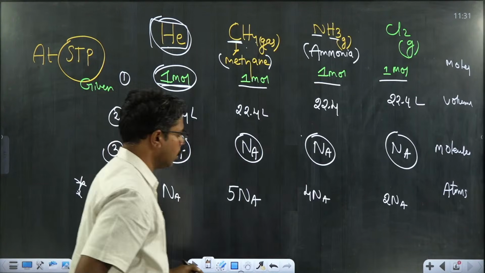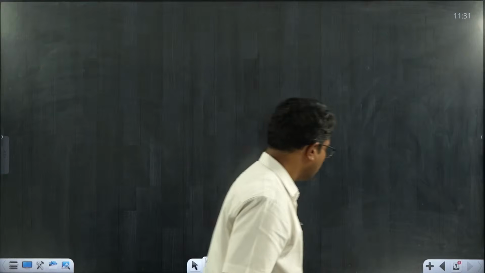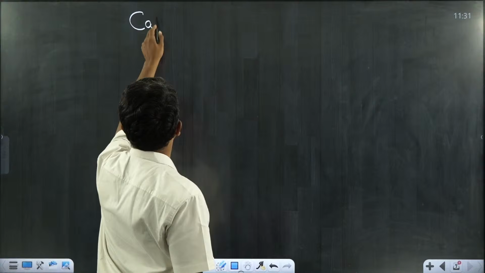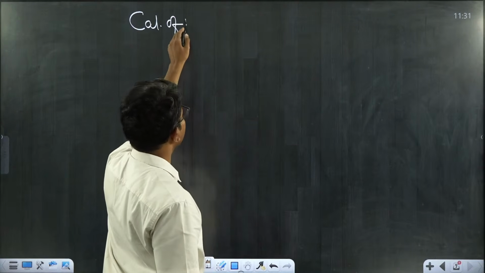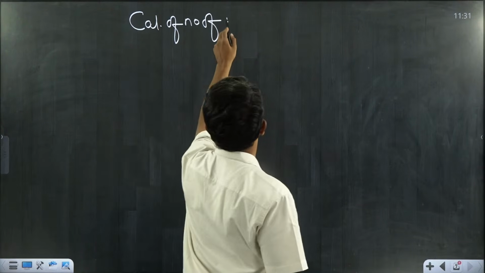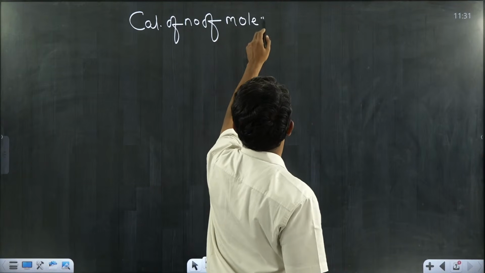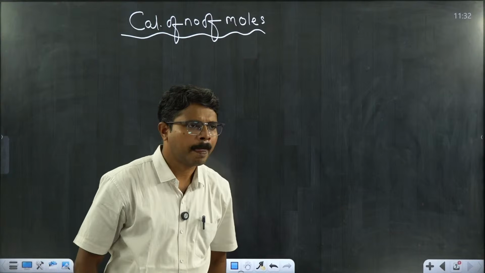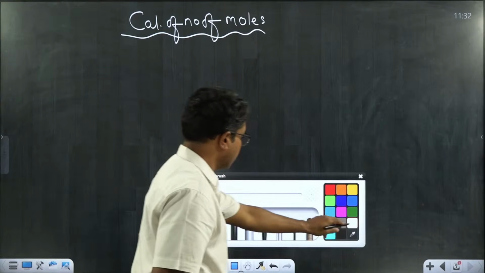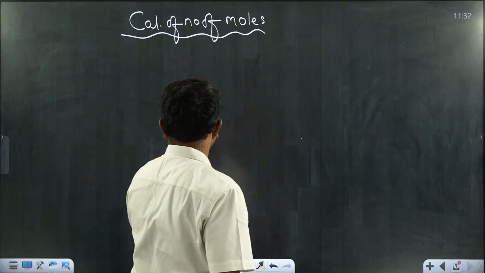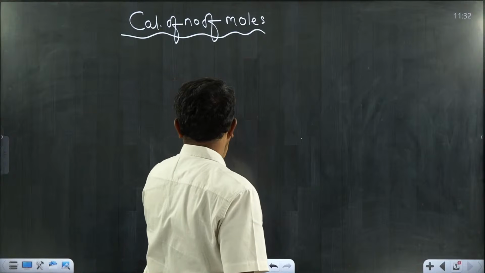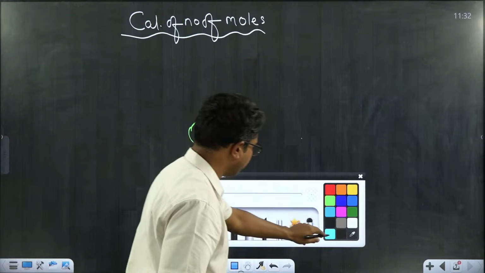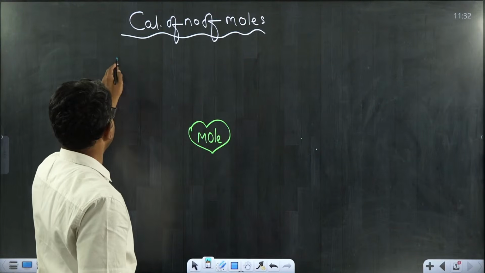Okay, fine. So this is about Avogadro's law. Now let me summarize the calculation of moles with this diagram. Calculation of number of moles. Dear students, let me place the mole here in the center. Now here I am going to write mass.